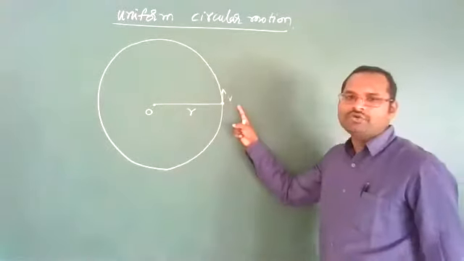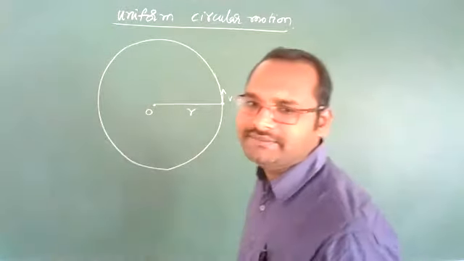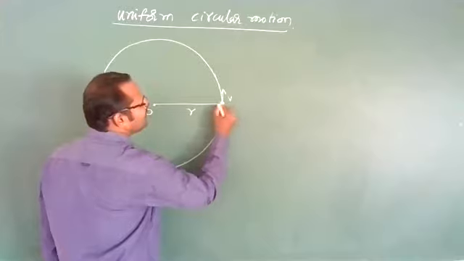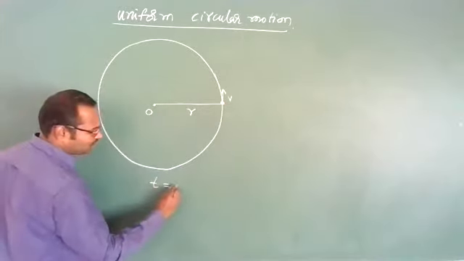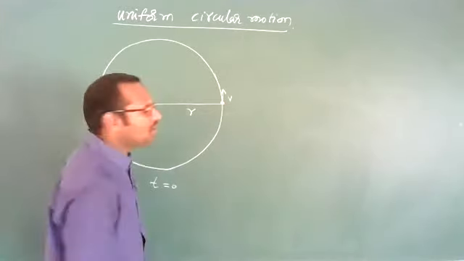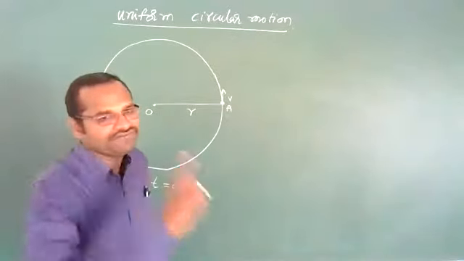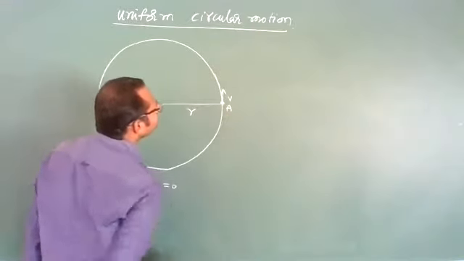So here I am showing you the direction of velocity of a body. Now let us imagine that initially at time t equal to 0, the particle is at point A, moving with a velocity v in this direction.